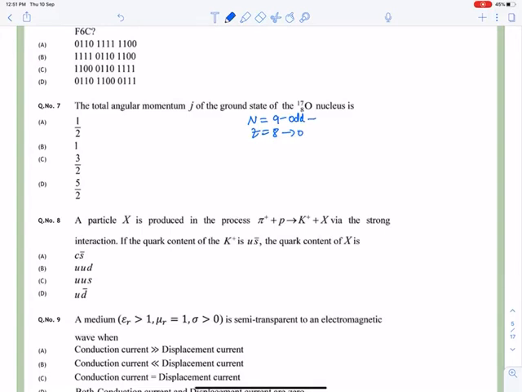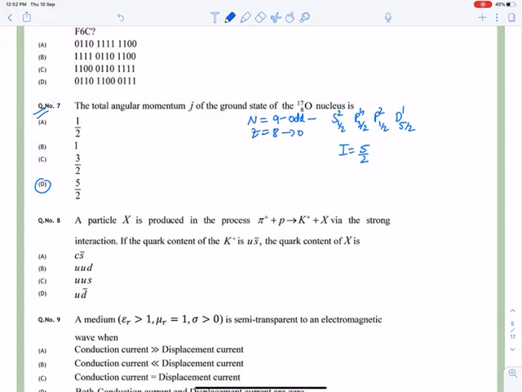So we will apply the shell series, that is, 1/2, 3/2, and 1/2, 5/2, so 2, 4, 2, 6, to 8, then 9. The last one is unfilled, so it will become 5/2. So the angular momentum will become J equal to 5/2, which is your answer D. So question number 7 is also done.